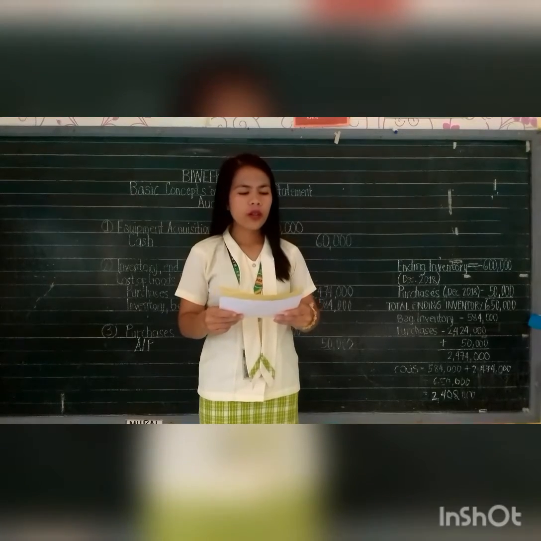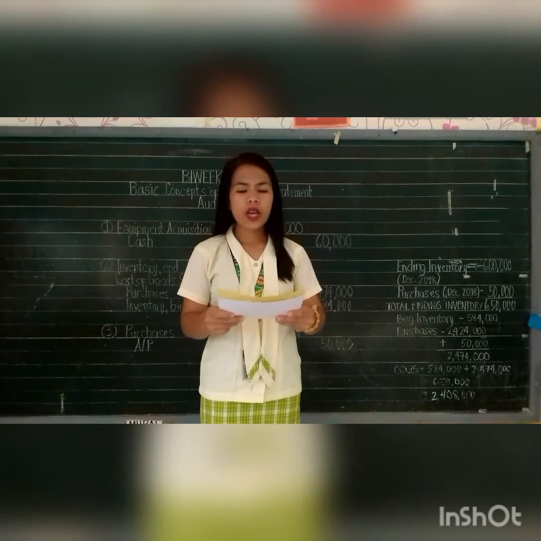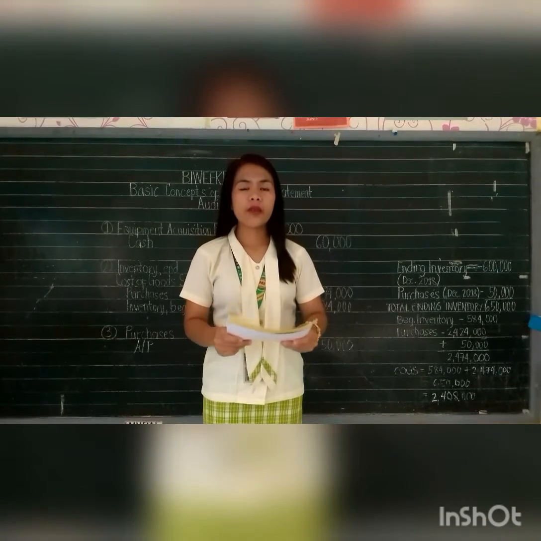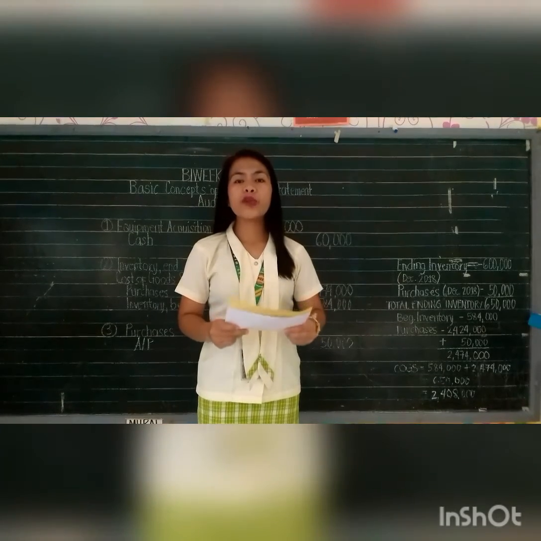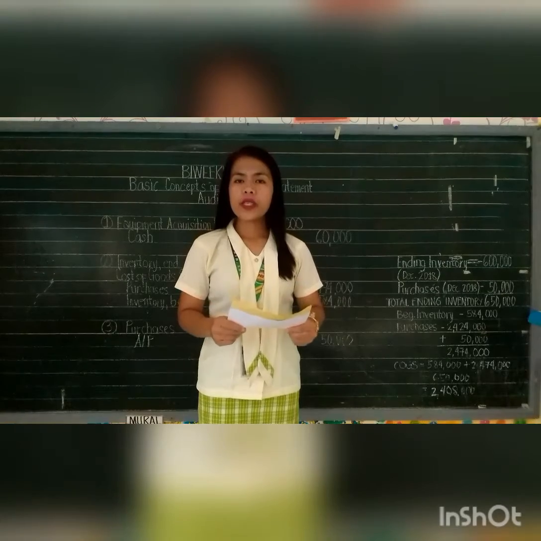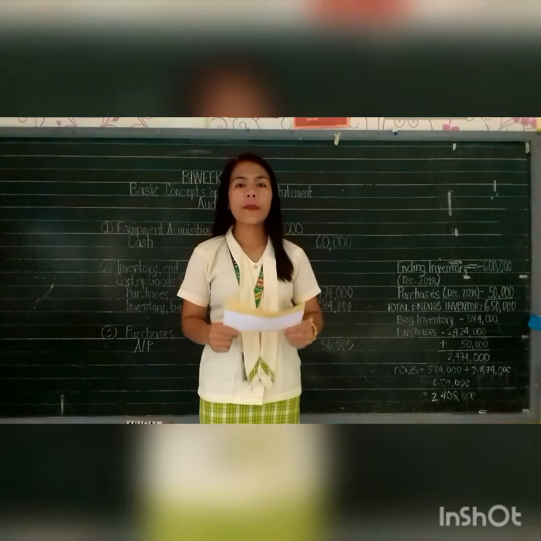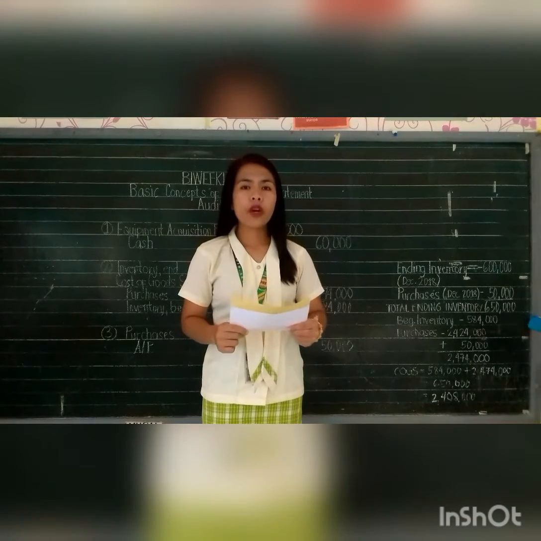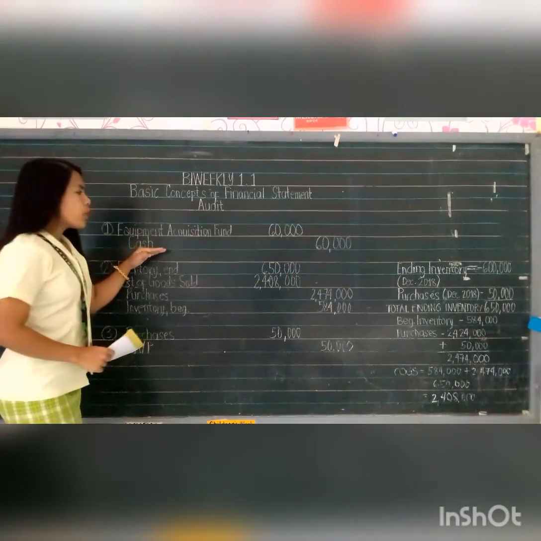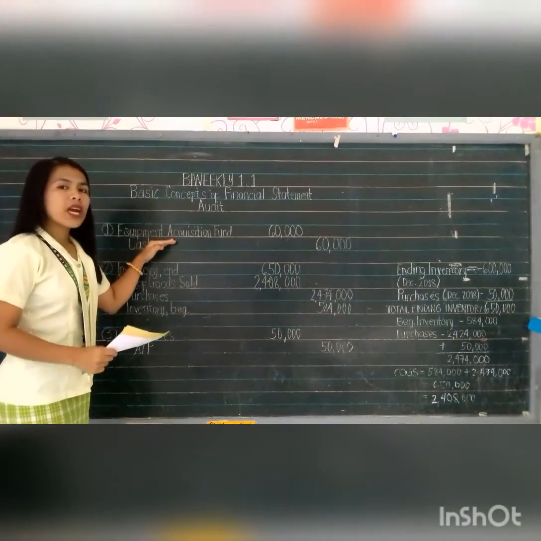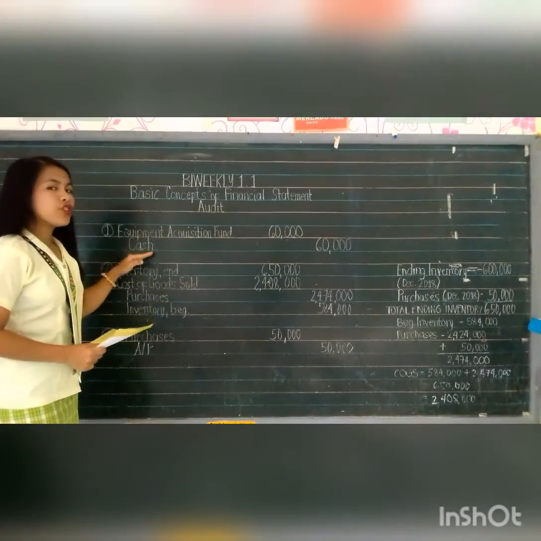For number 1, the cash account included equipment acquisition fund amounting to 60,000. Equipment acquisition fund must not be included in the cash account because that fund is already allocated to purchase capital equipment. Therefore, our adjusting entry for number 1 is that we need to debit equipment acquisition fund 60,000, credit cash 60,000.